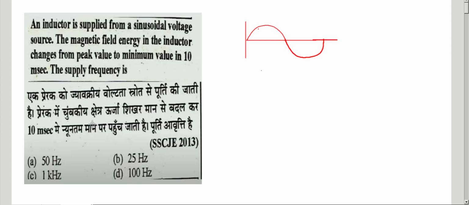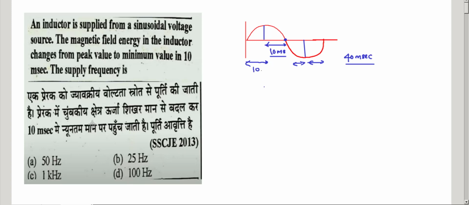the magnetic energy changes from peak value to the minimum value, minimum is 0, in 10 milliseconds. What is the supply frequency? So let's see here, this is 10 milliseconds, another half cycle is 10 milliseconds, so this will be 10 milliseconds and another 10 milliseconds. Total 40 milliseconds.